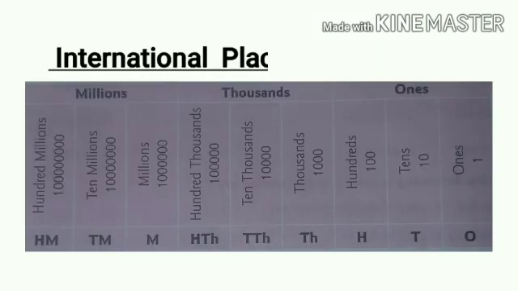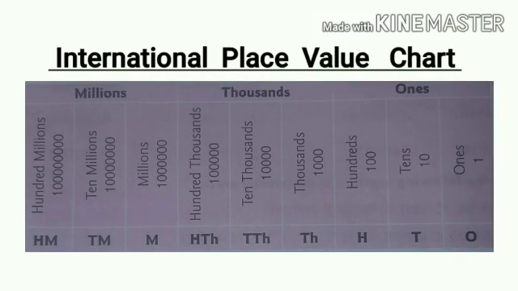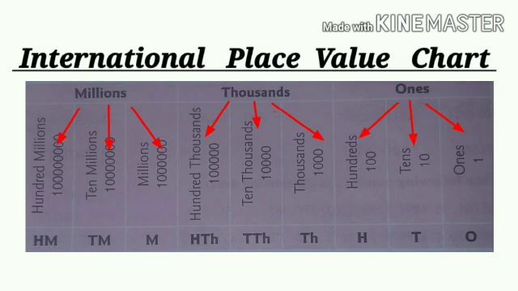Now we are going to discuss the international place value chart, which is followed by a large number of countries in the world. There are three periods in the international place value chart. These periods are ones, thousands and millions. Again, these three periods are divided into three places. The first period is the ones period, which has ones, tens and hundreds places, the second period is the thousands period, which has 1000, 10,000 and 100,000 places, and the third period is the millions period, which has millions, 10 millions and 100 millions places.